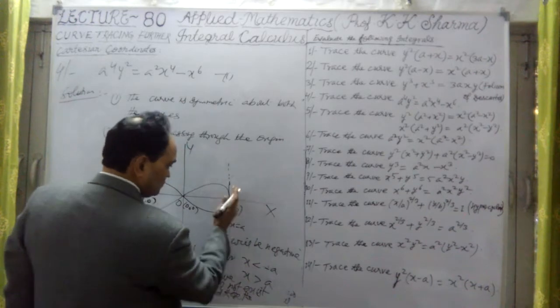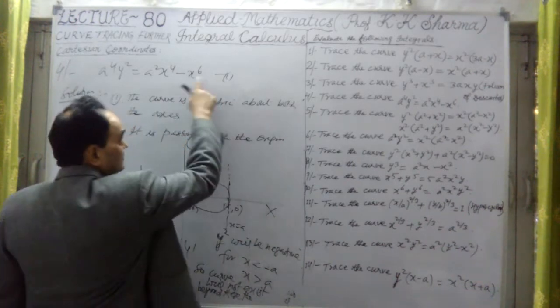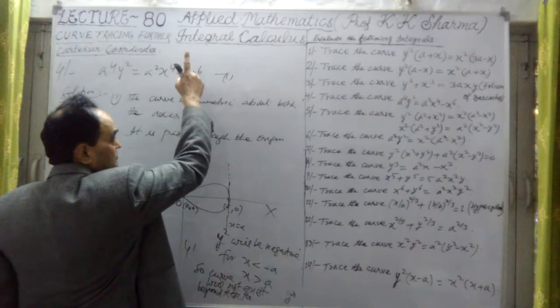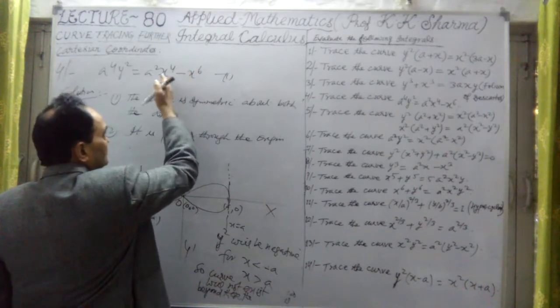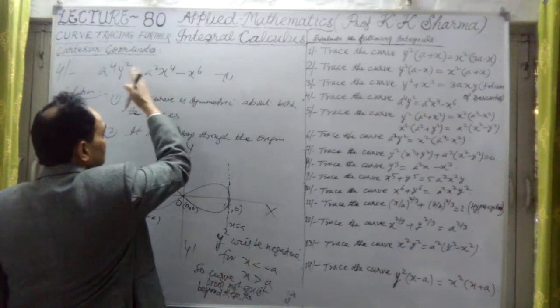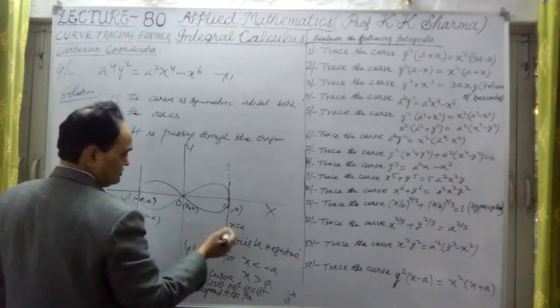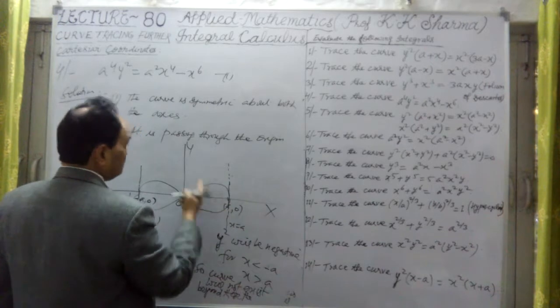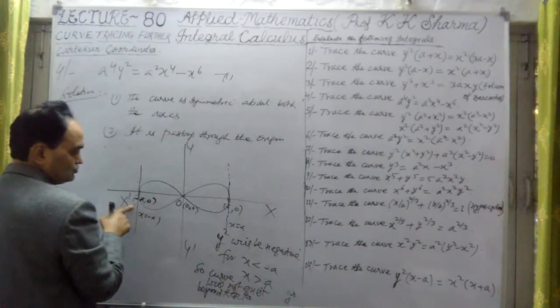The curve will not exist beyond this, because if I take 2a, this will be 2a to the power 6, or even more than a. But up to this a, it will be a square minus a square, 0, so y is 0. Beyond that it will be a negative value, so y square will be negative in this case also.